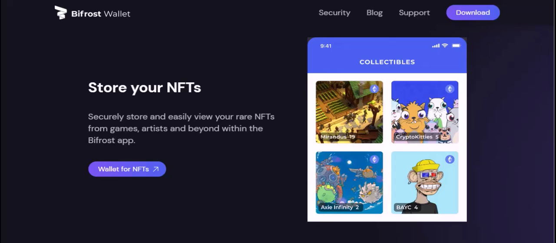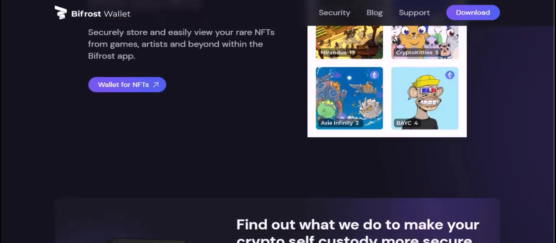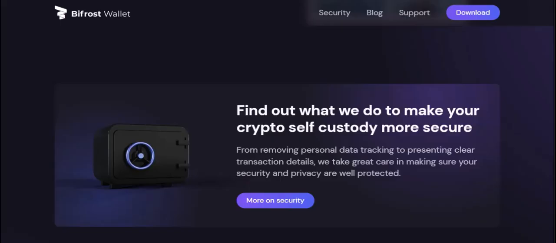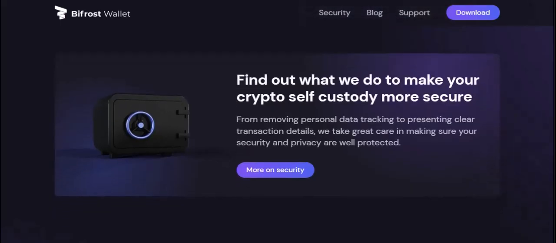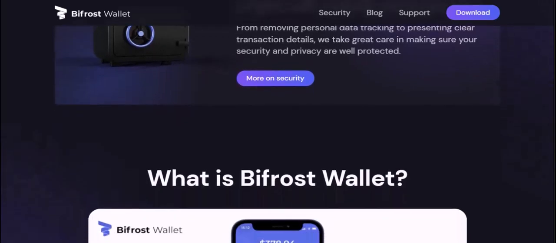Now, let's briefly touch upon Bifrost Finance. As a liquid staking protocol, Bifrost Finance enables users to stake their proof-of-stake (POS) assets and receive liquid derivatives in return, which can then be used in other DeFi applications. While staking itself doesn't typically involve direct transfer fees in the same way bridging does, there might be costs associated with unstaking your assets or swapping your liquid derivatives back to the original staked asset. These costs could include network fees or small exchange fees depending on the platform you're using.